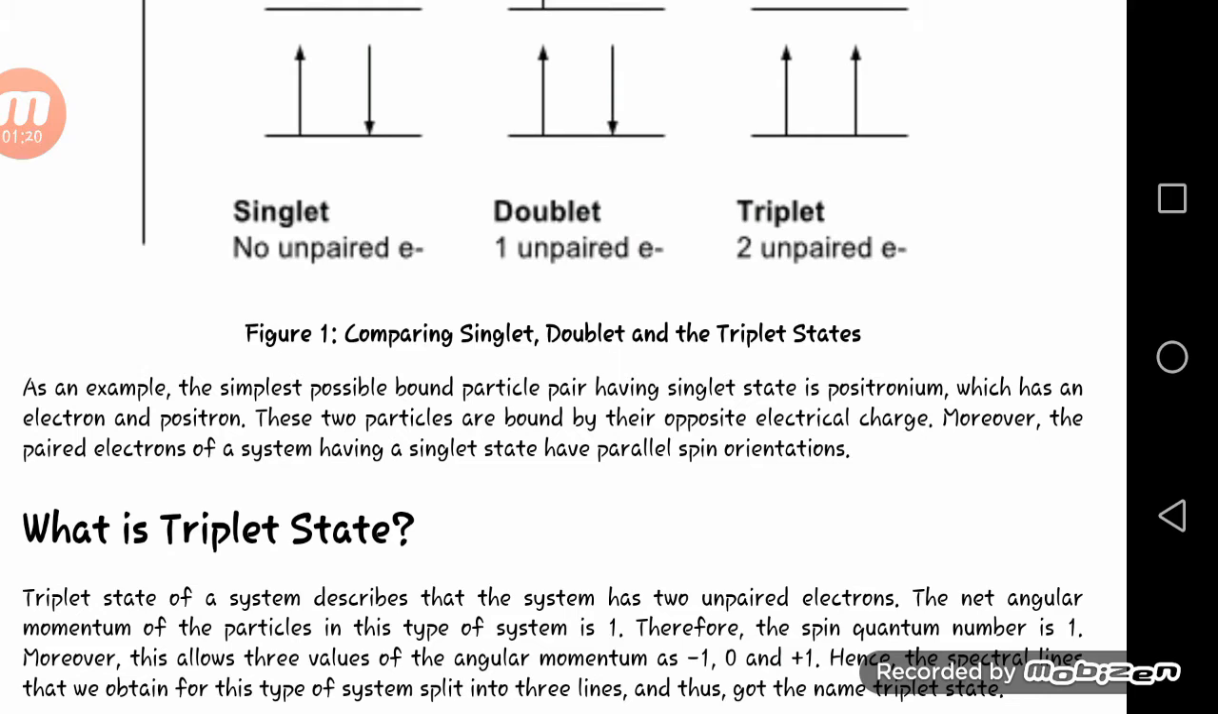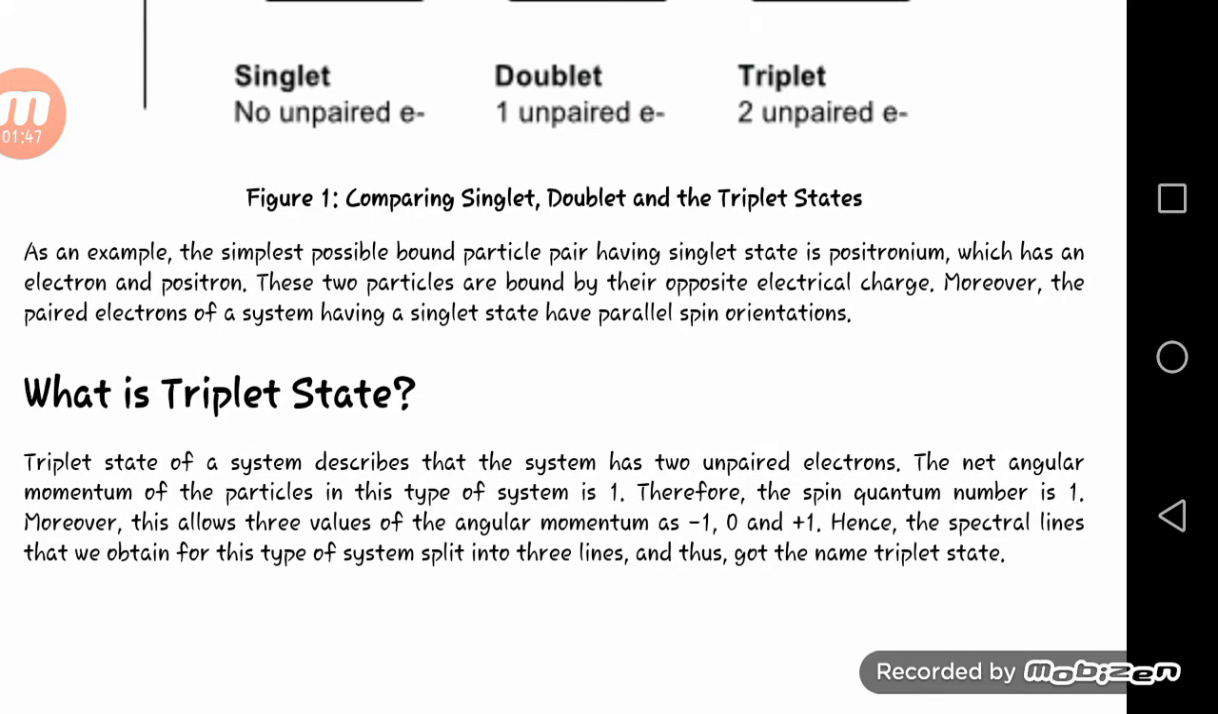As an example, the simplest possible bound particle pair having a singlet state is positronium, which has an electron and a positron. These two particles are bound by their opposite electrical charge. Moreover, the paired electrons of a system having a singlet state have antiparallel spin orientation.